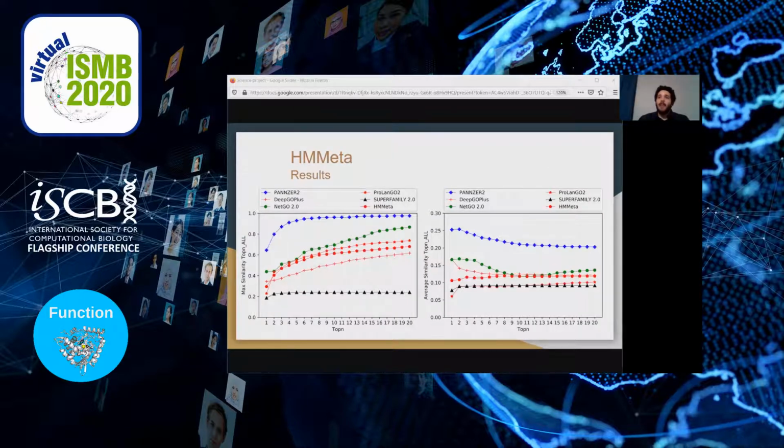Now this slide shows the maximum and the average similarity between the predicted set and the ground truths for the same sequences, but taken as a whole. HM meta produces results similar to other prominent sequence-based methods. With some tuning, we believe that we could continue to improve this method and correct for some of its pitfalls.